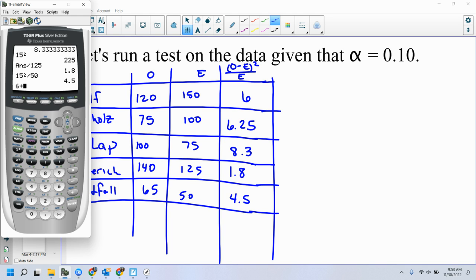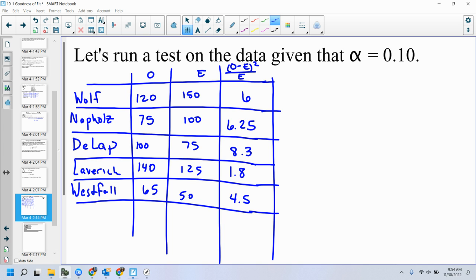So now let's add that all up. 6 plus 6.25 plus 8.3 plus 1.8 plus 4.5. 26.85. Okay, that's going to be our test statistic. Let's write out our hypothesis. Let's write out our null and our alternative hypothesis.